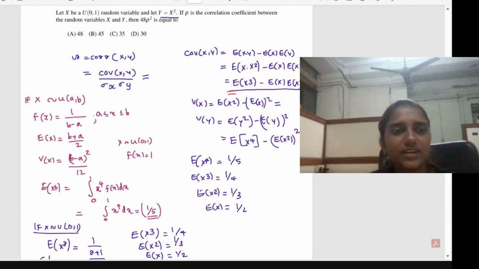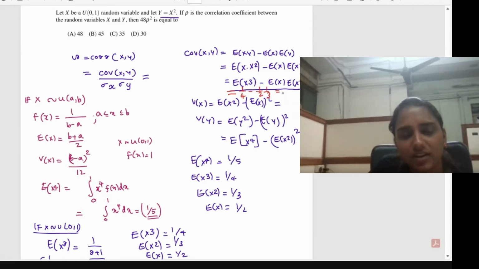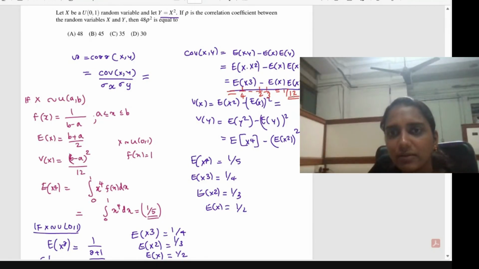3 root 50 divided by 8. So you are saying the final answer? So covariance between x and y, what is the answer? This is actually just 1 by 4 minus 1 by 2 into 1 by 3, right? 1 by 4 minus 1 by 2 into 1 by 3. Okay, final. Okay, fine. So this will give you 1 divided by 12. Covariance between x and y will give you 1 divided by 12.